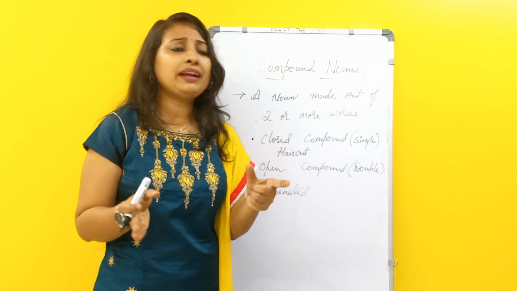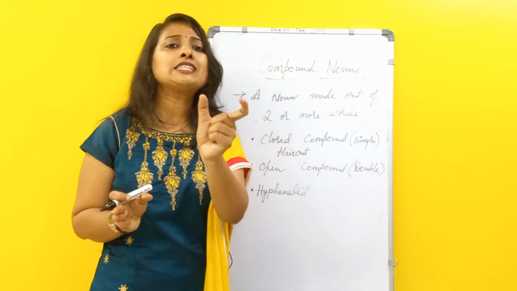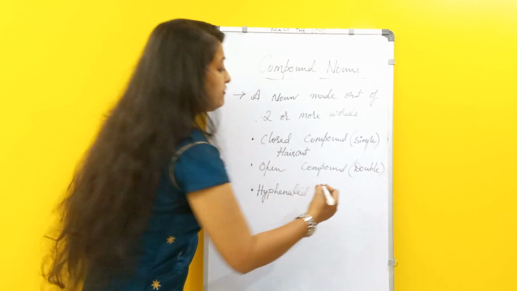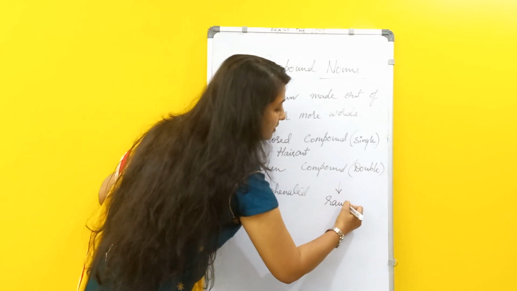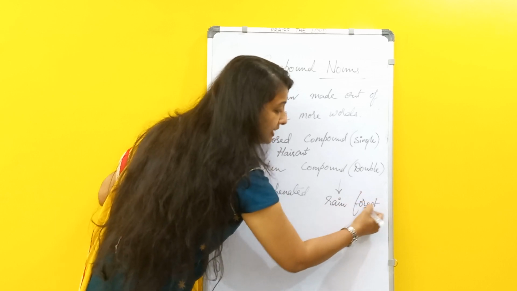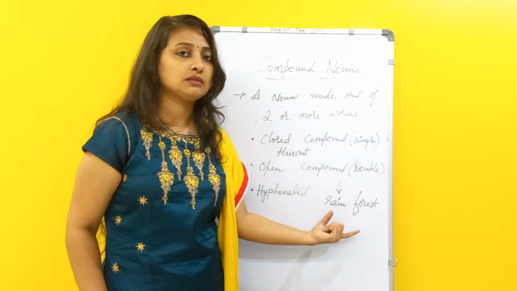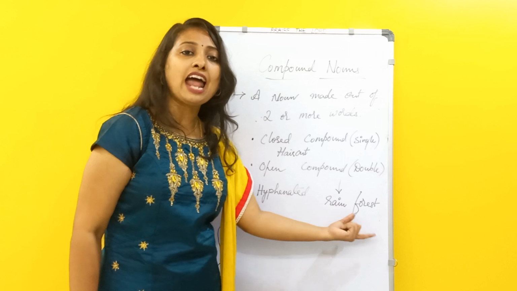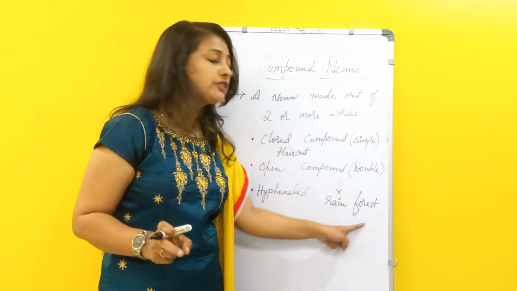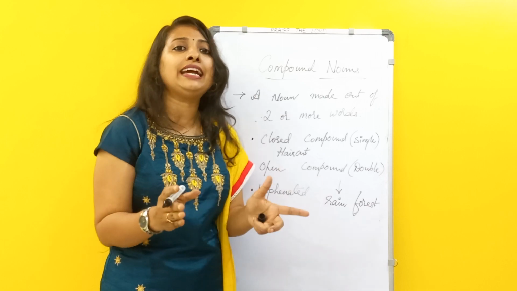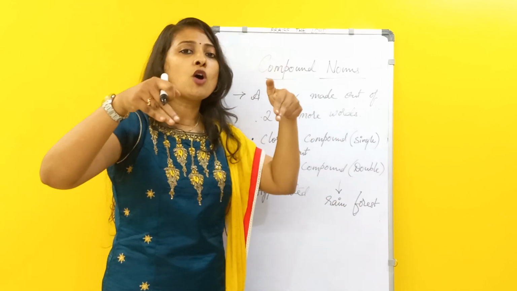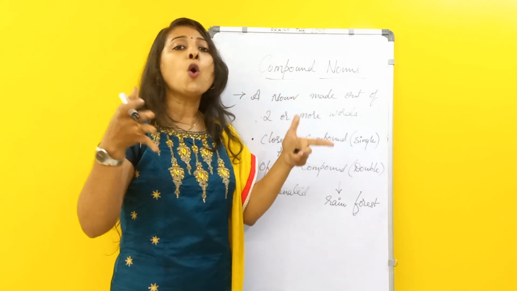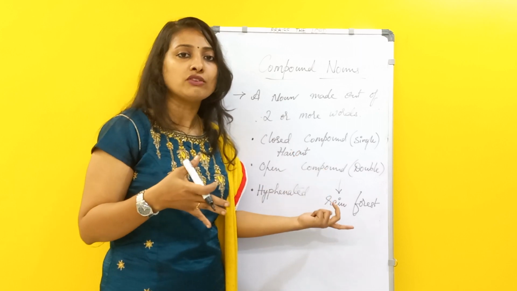They will be separated. Two words are separated by a small space, you can say. Suppose we are saying rainforest. This is actually a compound noun. How? Two different words, rain and forest, are compounded together and form a single word. It is not indicating that it has rain and it is a forest. Rainforest means something wherein they will have more rains.